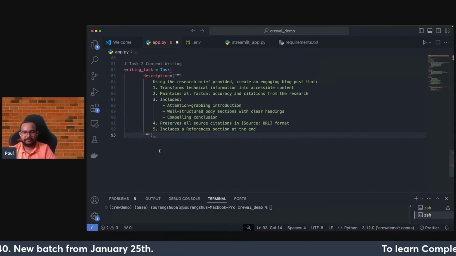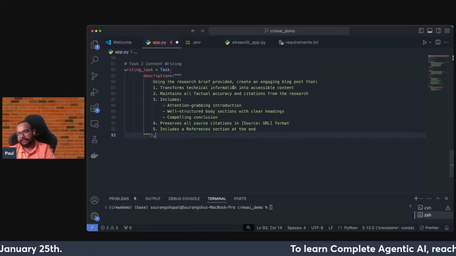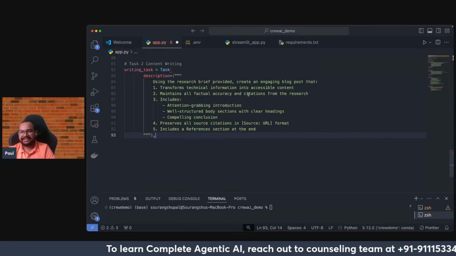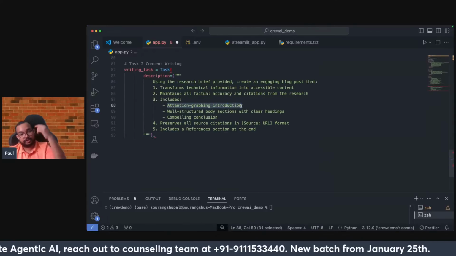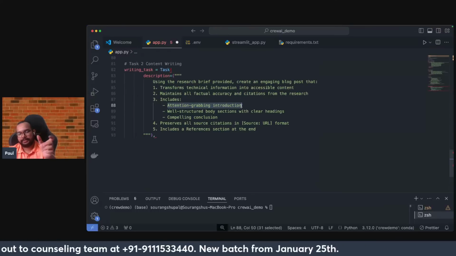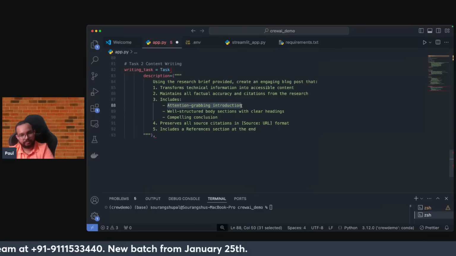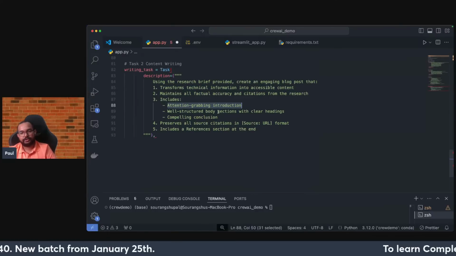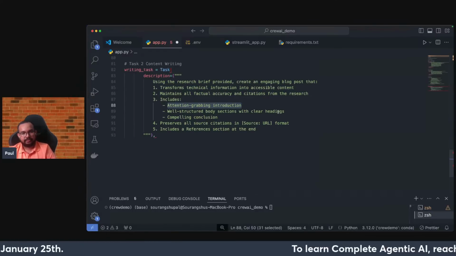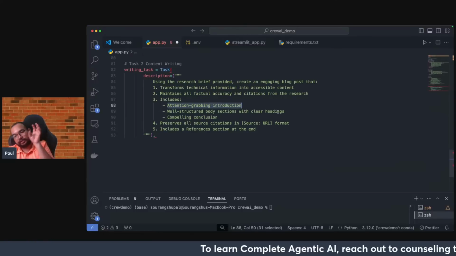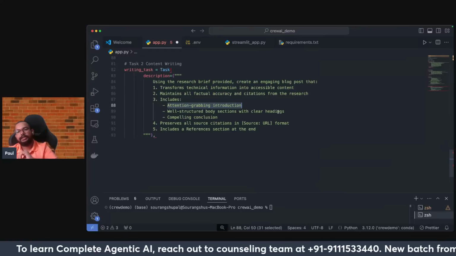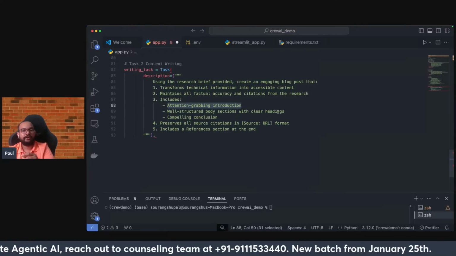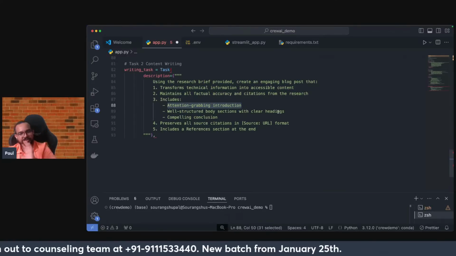So right now, as you can see, transform technical information into accessible content, maintain all the factual accuracy and the citations from the research. An attention grabbing introduction, as you can see, the introduction of that article should be attention grabbing. It means it will try to write in that way. Then comes well structured body sections with clear headings. Now for content writing, all the rules for the content writing you can add. For example, if you want the first header to be H1, then after that you want the main content to be in H2. All those definitions can be done.